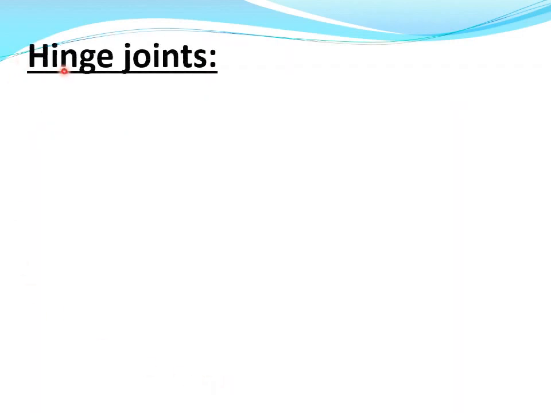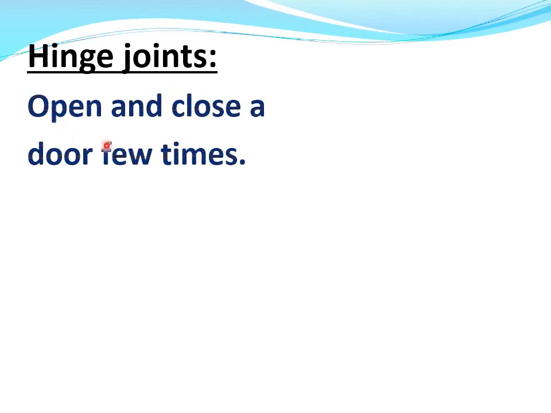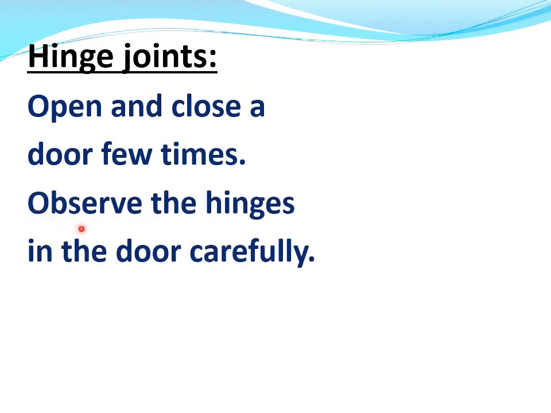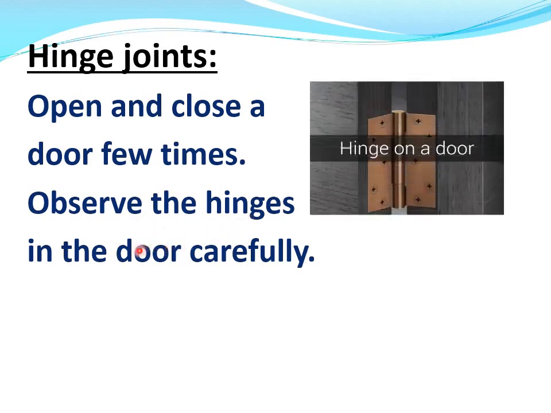Number 1, hinge joints. What are hinge joints? Open and close a door a few times. Then observe the hinges in the door carefully.